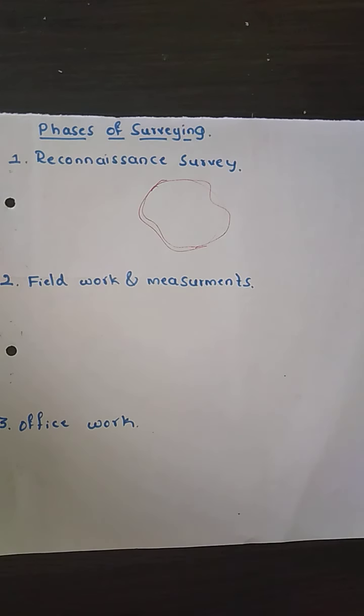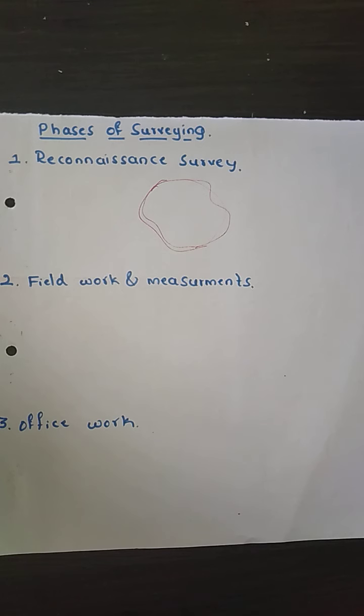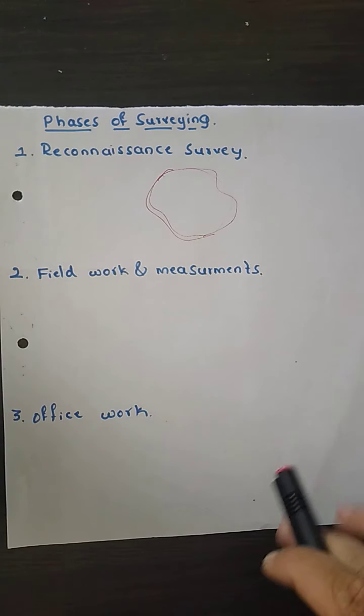Next is the office work. This is the post-field work. We have got the information and the values about the field. Whatever data has been collected and recorded in the field, we bring into the office and prepare the chart, plan, and map, and the presentation for the clients and other target audiences.